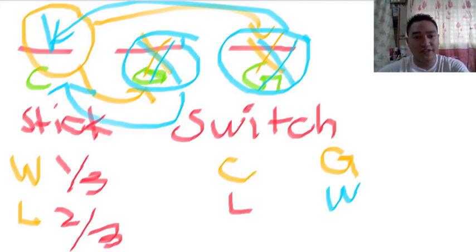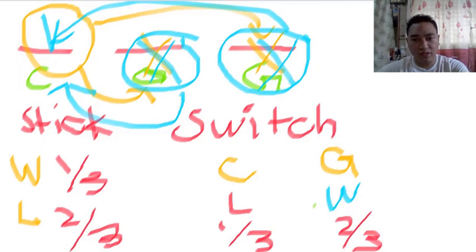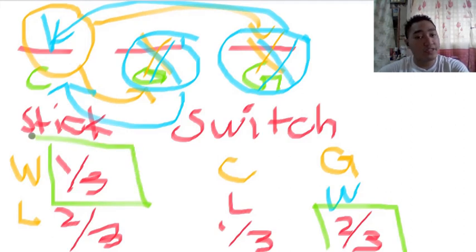So now let's compute the probabilities. What's the probability that you will choose a car? That's just one third, right? And the probability that you will choose a goat is two-thirds. As you can see, if you switch, the probability of winning is two-thirds, compared to when you stick with what you chose, where the probability of winning is just one-third. So it is significantly higher than sticking with it.